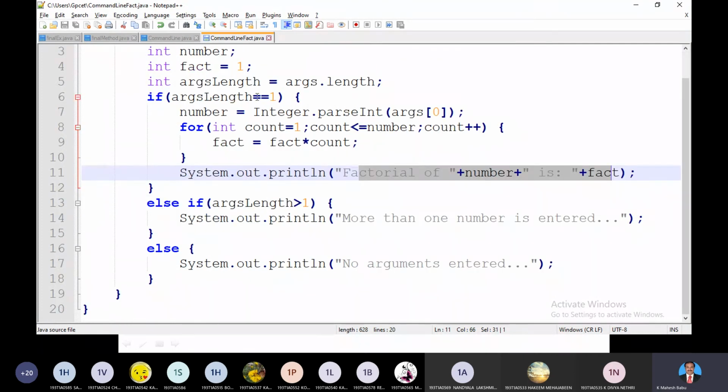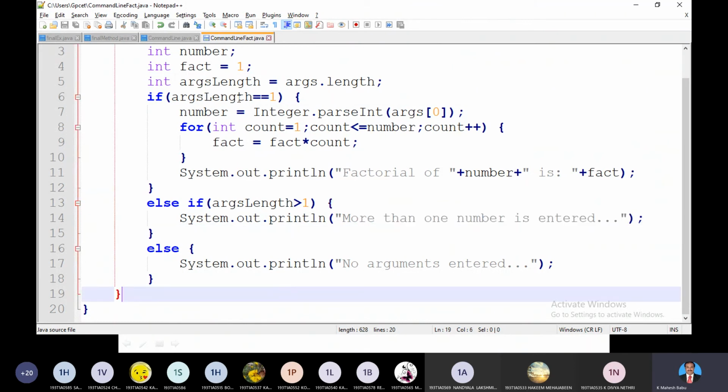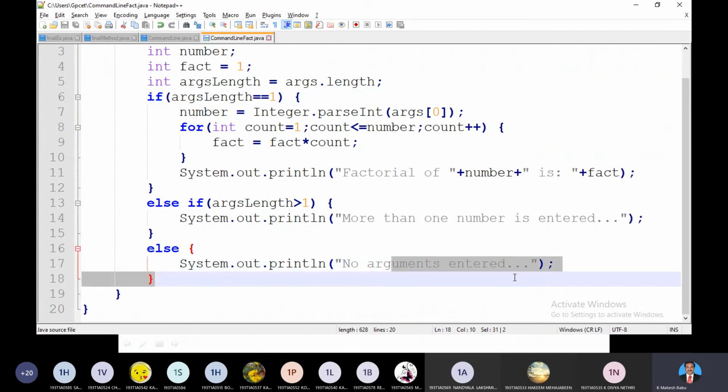Think that if the number supplied as a command line argument is more than one, I don't want to go for finding different values. I want to restrict to only one argument. So at that time I can show a simple message: more than one number is entered, it is not valid, so go for entering only one again. Think that the args length is 0. So at that time no arguments entered. One more else which is stating that no arguments entered through command line.